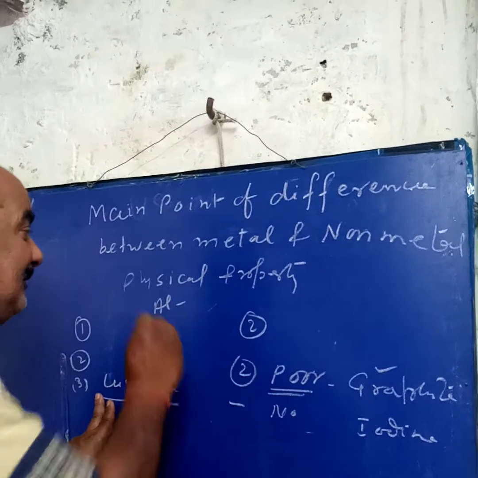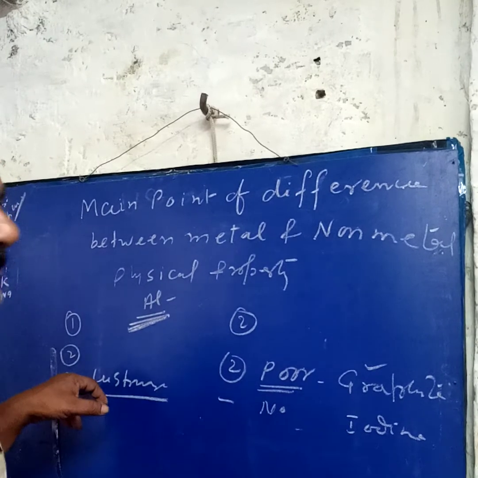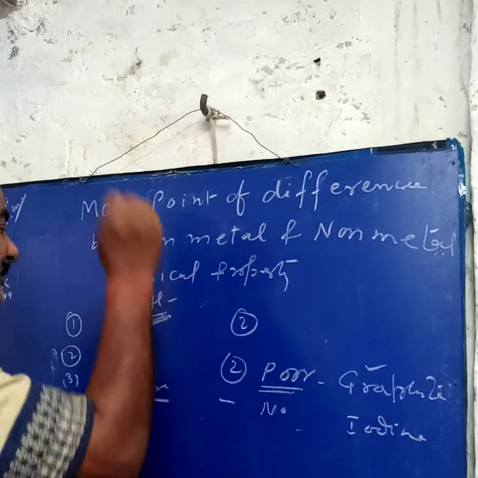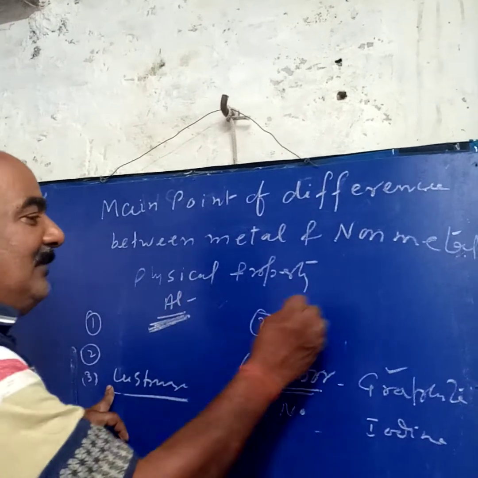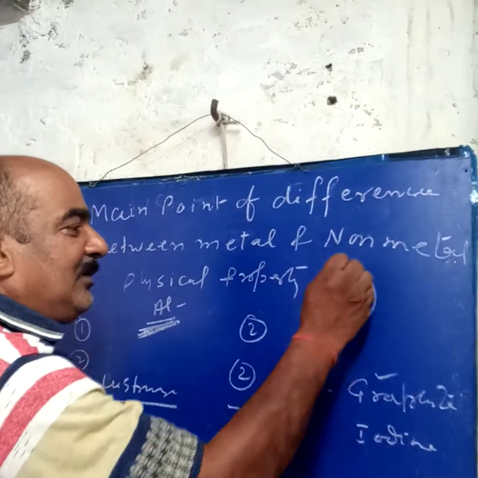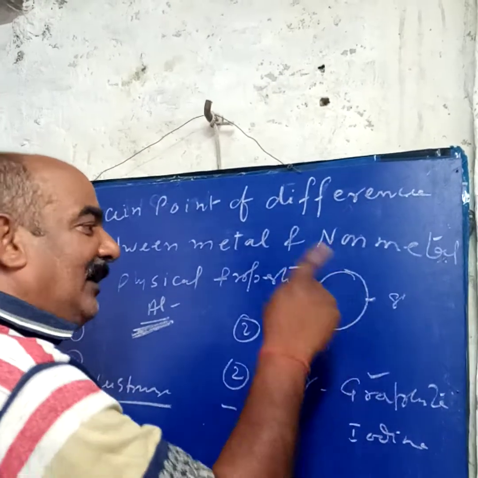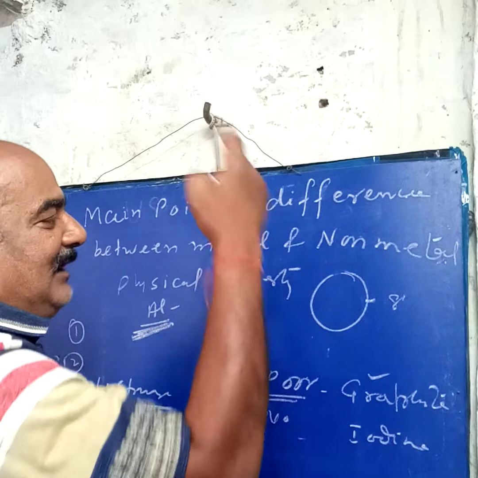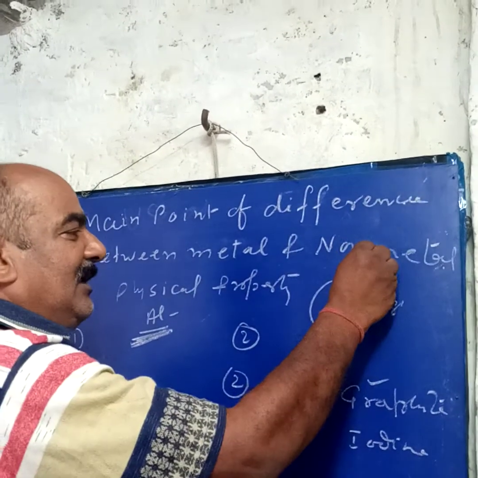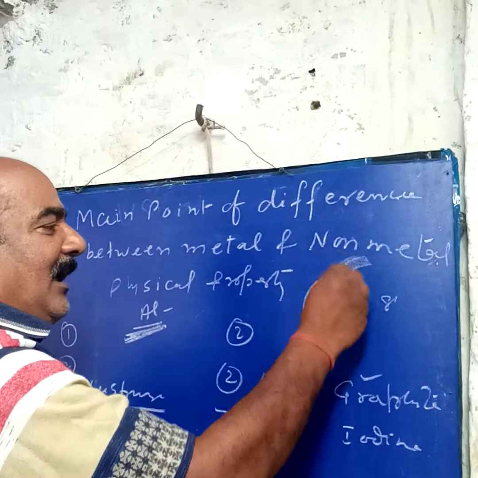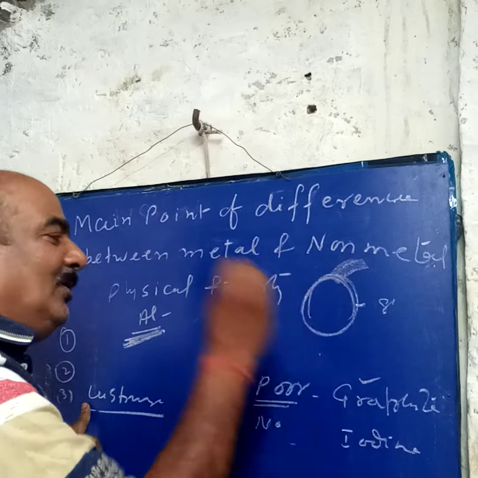Why? Because this question is asked in the CBSE board. Why is aluminium a metal, but not lustrous? Because aluminium reacts with oxygen and makes an oxide layer. Due to the oxide layer, it is not shining, but when we remove the oxide layer, it becomes shining again. But after some time it again reacts with atmospheric oxygen and makes the oxide layer again. So it is said there.